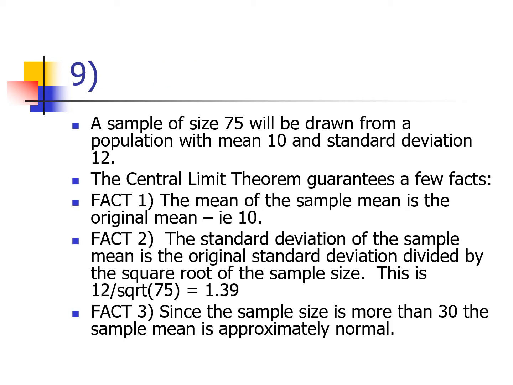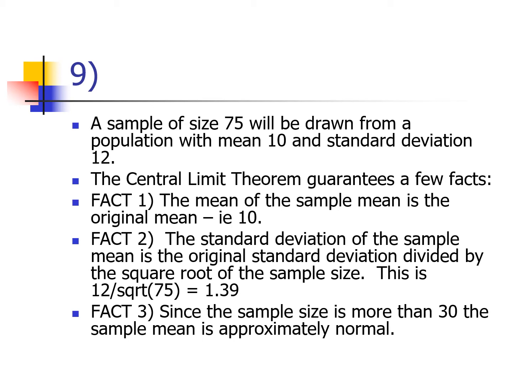So here's number 9. Number 9 is just a little generic problem. Generic problems have a role pedagogically. They strip away some of the cognitive pressure that word problems can induce and allow us to drill down and focus on mechanical applications. So the book says a sample of size 75 is drawn from a population with a mean of 10 and a standard deviation of 12.